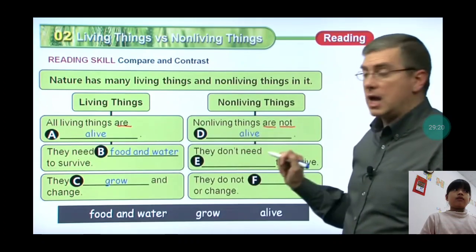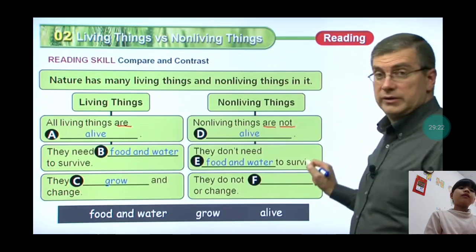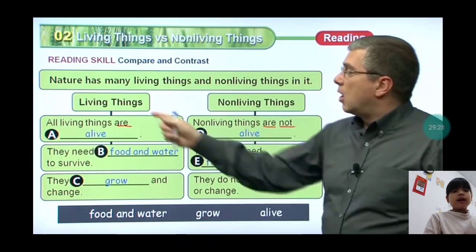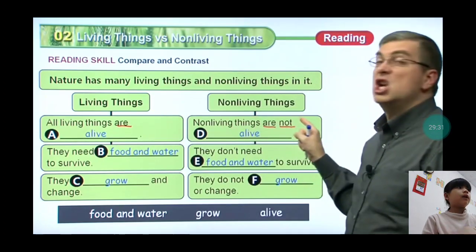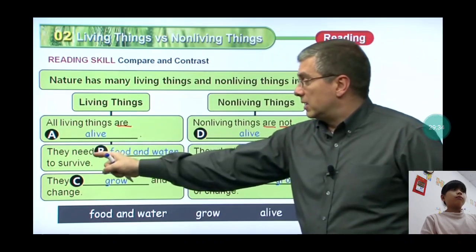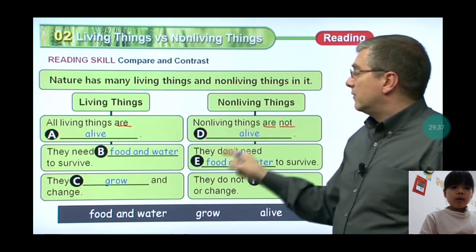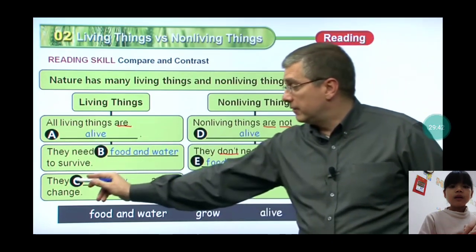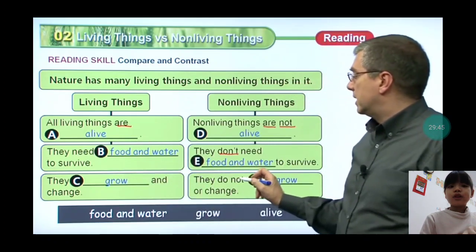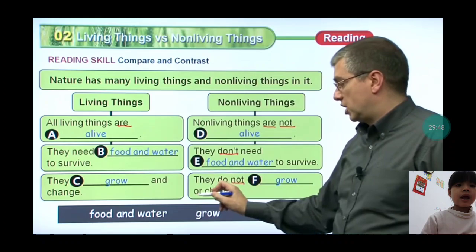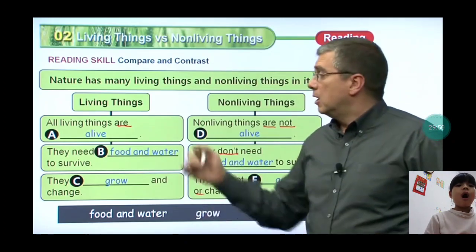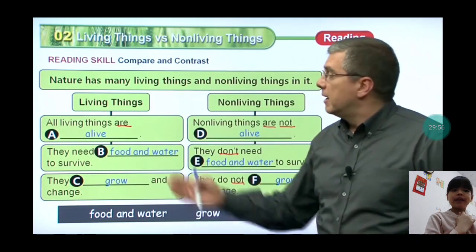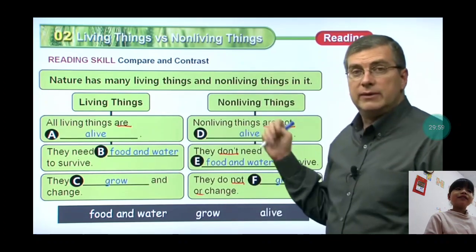Now the practice on living things. Living things need food and water. Non-living things do not need food and water. They are different: living things grow and change, and non-living things do not grow or change. That's called living things and non-living things.